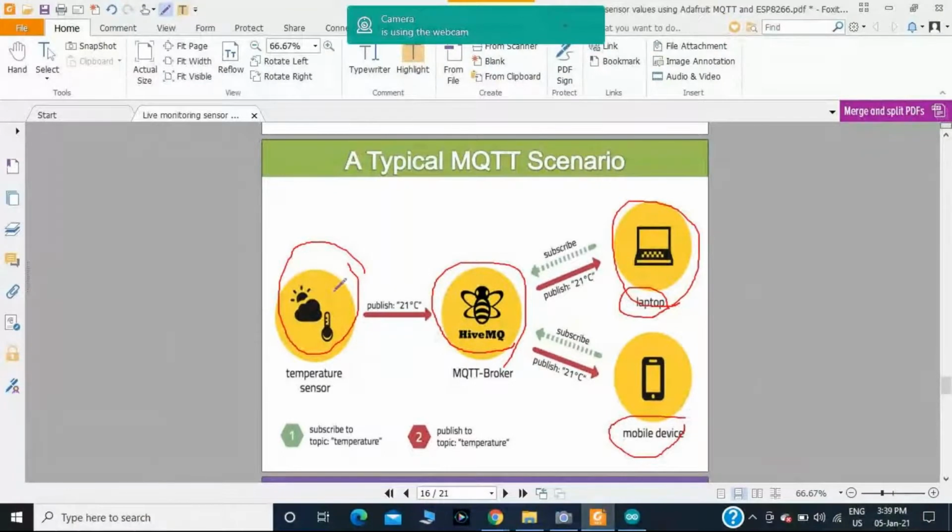Now I am fetching the temperature and humidity data from the sensor and the NodeMCU. The NodeMCU fetches the temperature and humidity data and publishes it to the Adafruit IO cloud service. If I have subscribed with a topic name, then only I will get the temperature and humidity data. If I am not subscribed to that particular topic name, then I will not get the temperature and humidity data.